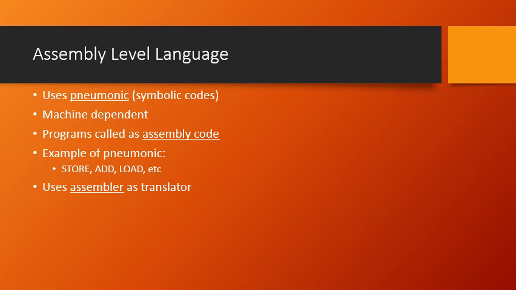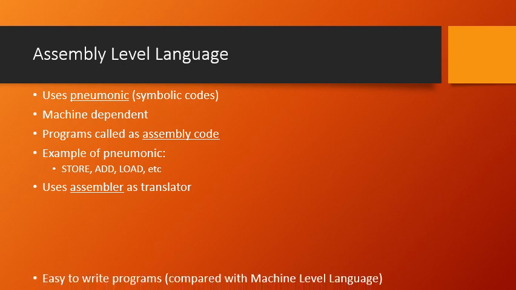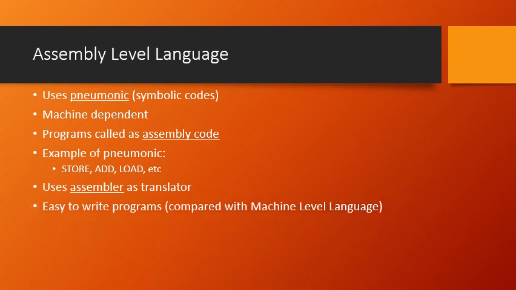What it does is translate the code written in the human understandable language to the computer understandable language. That is, it will convert the mnemonics into zeros and ones. Okay, then it is easy to write the program here. Why is it easy? This is easy compared to the machine level language. Because we are writing the assembly code not in zeros and ones, not in binary numbers, but using certain mnemonics. So it is easy for the programmer to write the program, because we have a translator here which translates the content from human language to the computer understandable language.